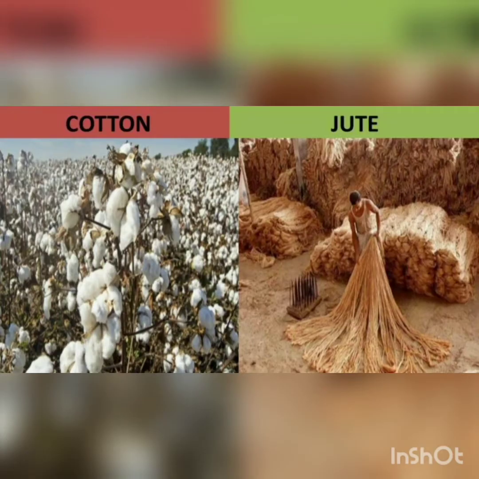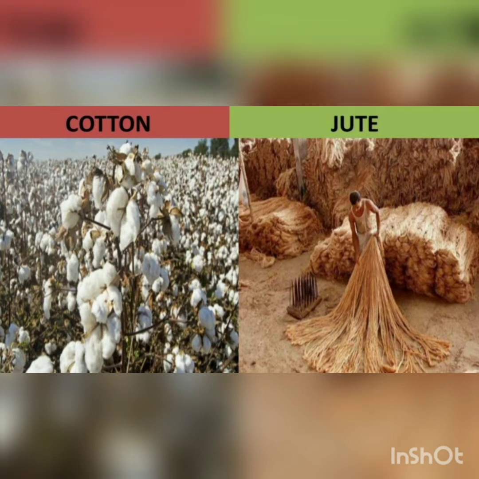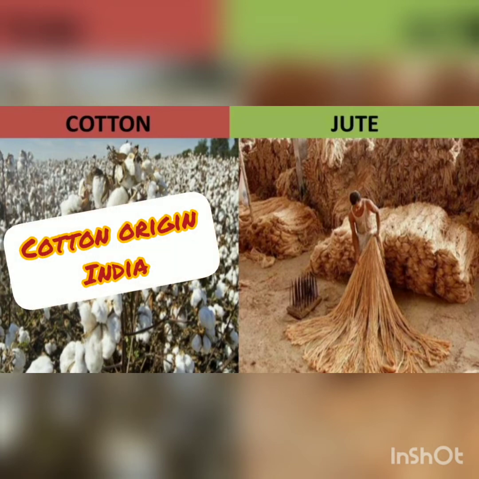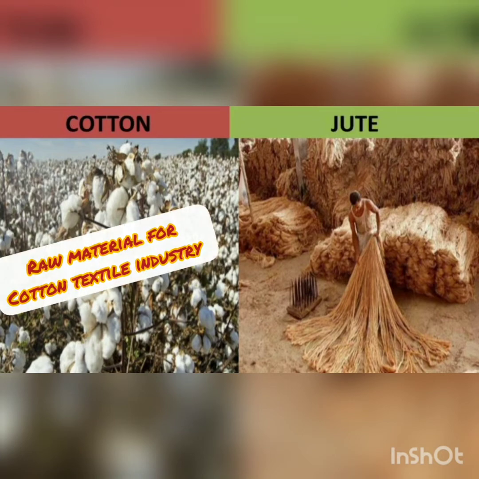Now students, we are going to explore fiber crops, cotton and jute. Cotton has its origin in India. It was first cultivated during the period of Indus Valley Civilization. It is the main raw material for the cotton textile industry.